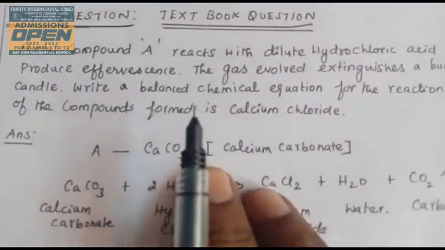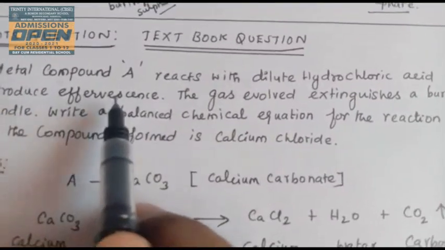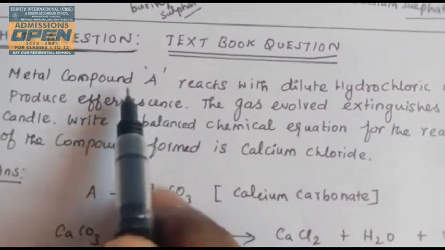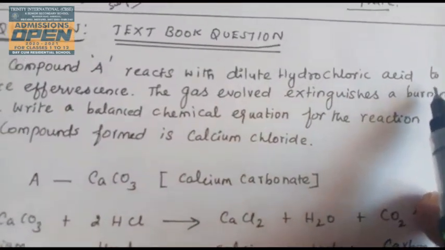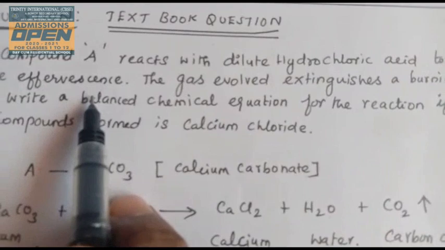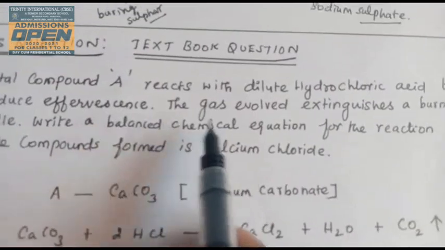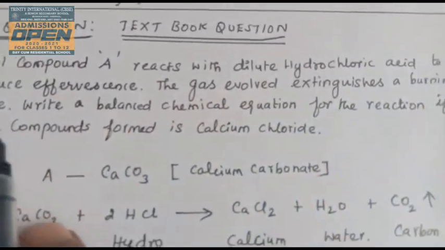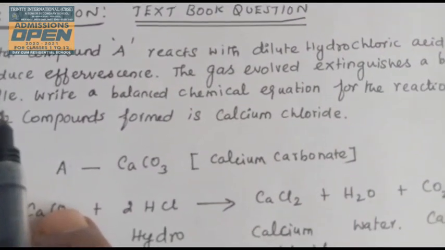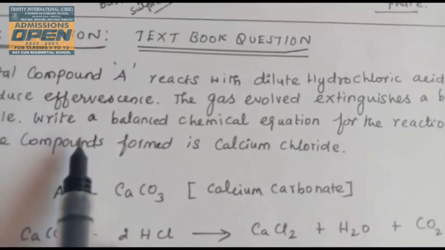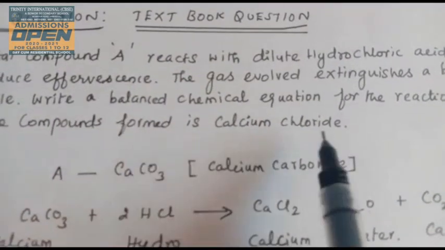First question, a board question. Many times they ask it in the board examination. There is a compound A, a metal compound. The compound containing metal reacts with dilute hydrochloric acid to produce effervescence. Effervescence means foam formation. The gas evolved extinguishes a burning candle. Write a balanced chemical equation for the reaction if one of the compounds formed is calcium chloride.